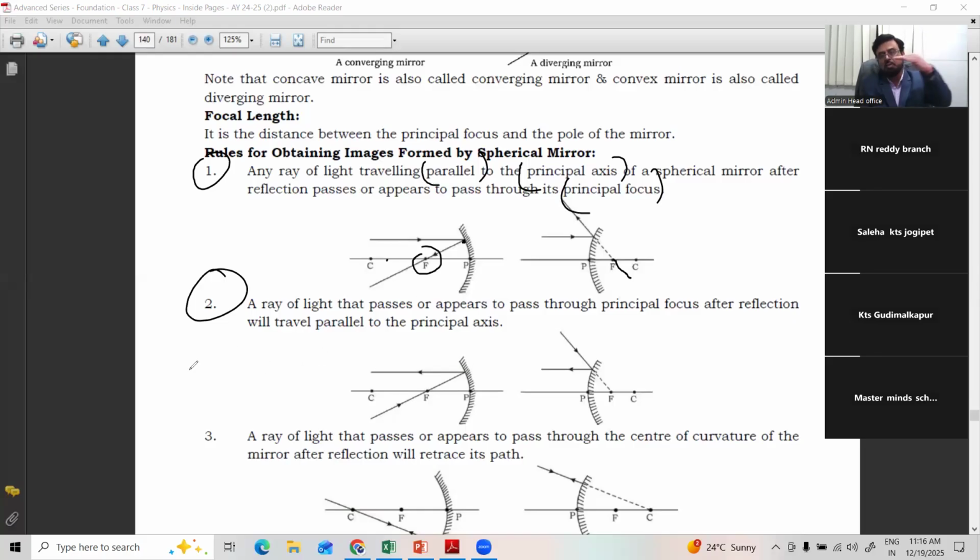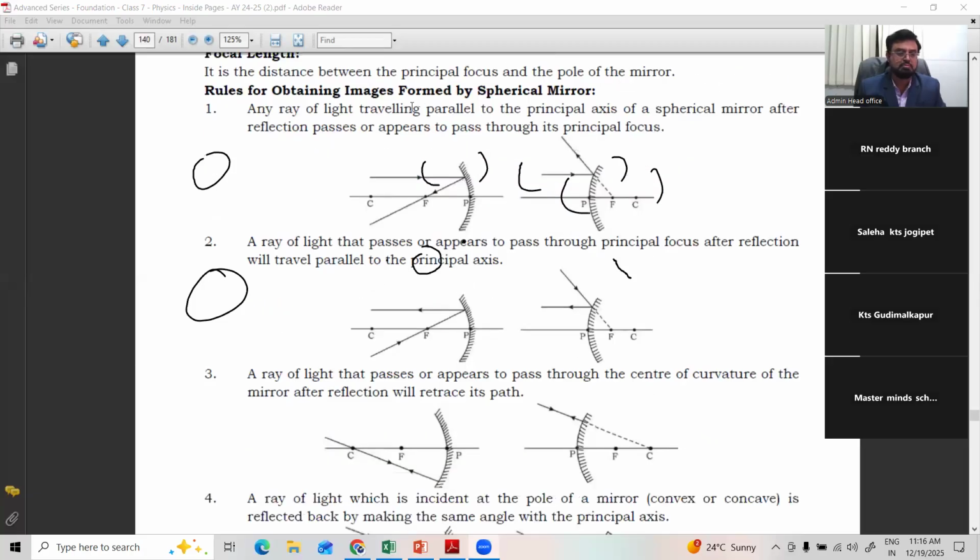Both cases are satisfied. They are similar cases but reciprocal.